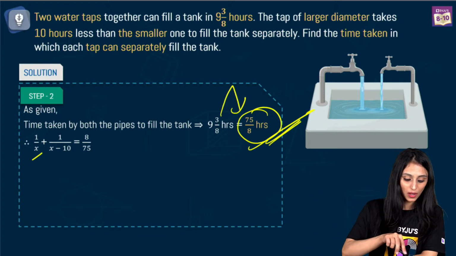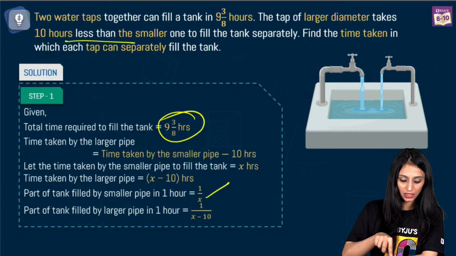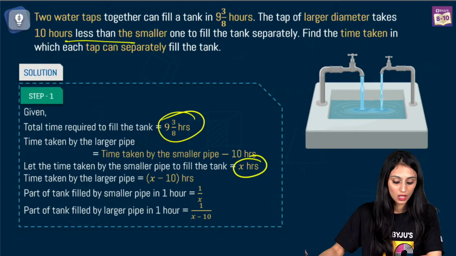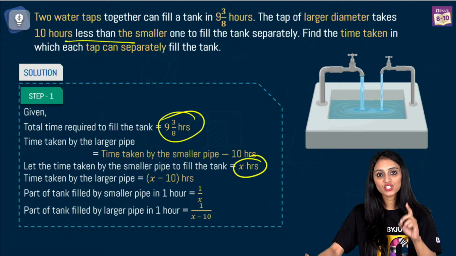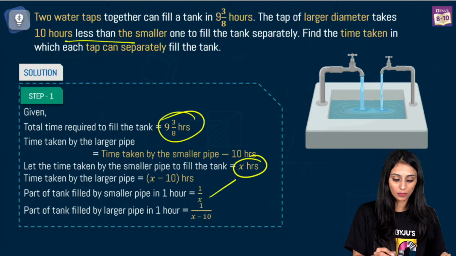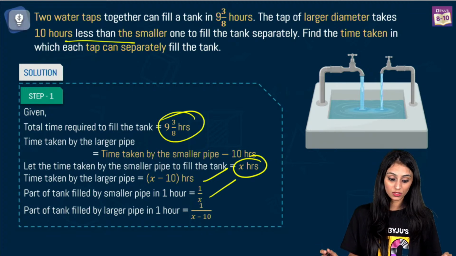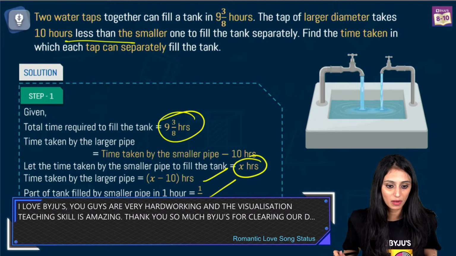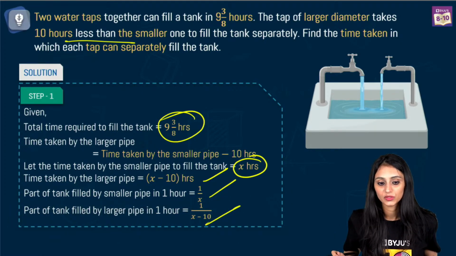Why do we put 1? That's what I'm saying, unitary method we are using. We don't know how much time they are taking. I'm explaining one more time. The smaller one takes x hours to completely fill the entire tank. So how much of the tank will be filled in 1 hour? You would say 1 by x. Similarly, the larger one takes x minus 10 hours. How much part will it fill in 1 hour? That would be 1 upon x minus 10. Yes, I'm giving the reason for the reciprocal. Unitary method, yes.